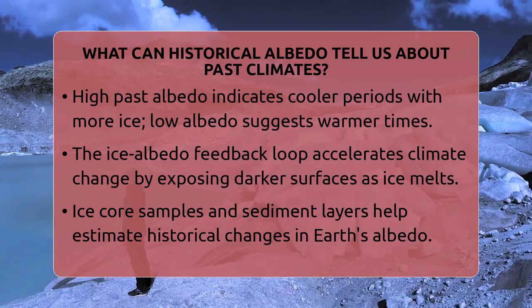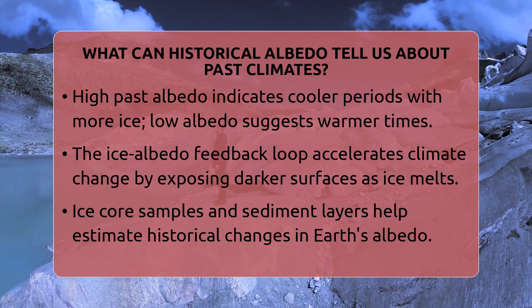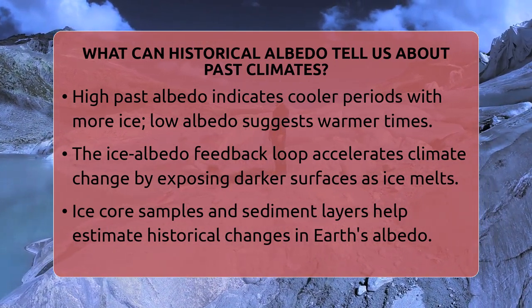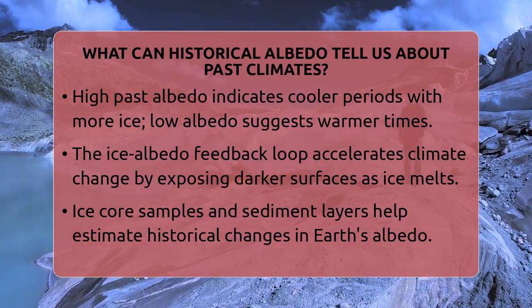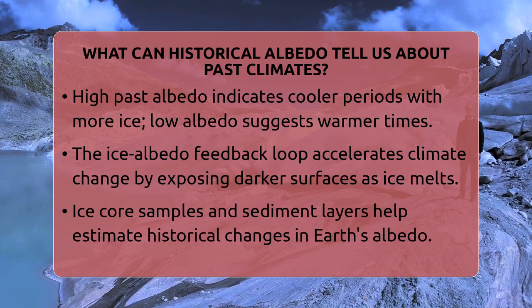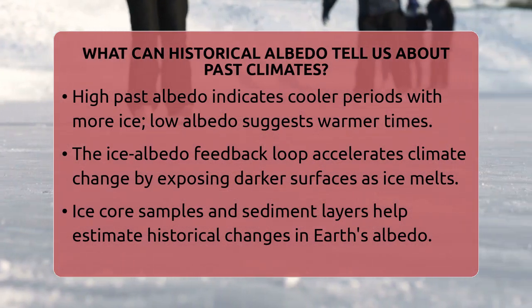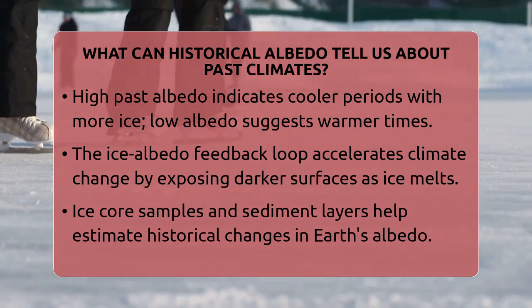The relationship between ice and albedo is very important. When ice melts, it exposes darker land or ocean surfaces that absorb more sunlight. This causes the surface to warm up more, leading to even more ice melting. This process is called the ice albedo feedback. It makes the climate more sensitive to changes and can speed up warming or cooling trends.